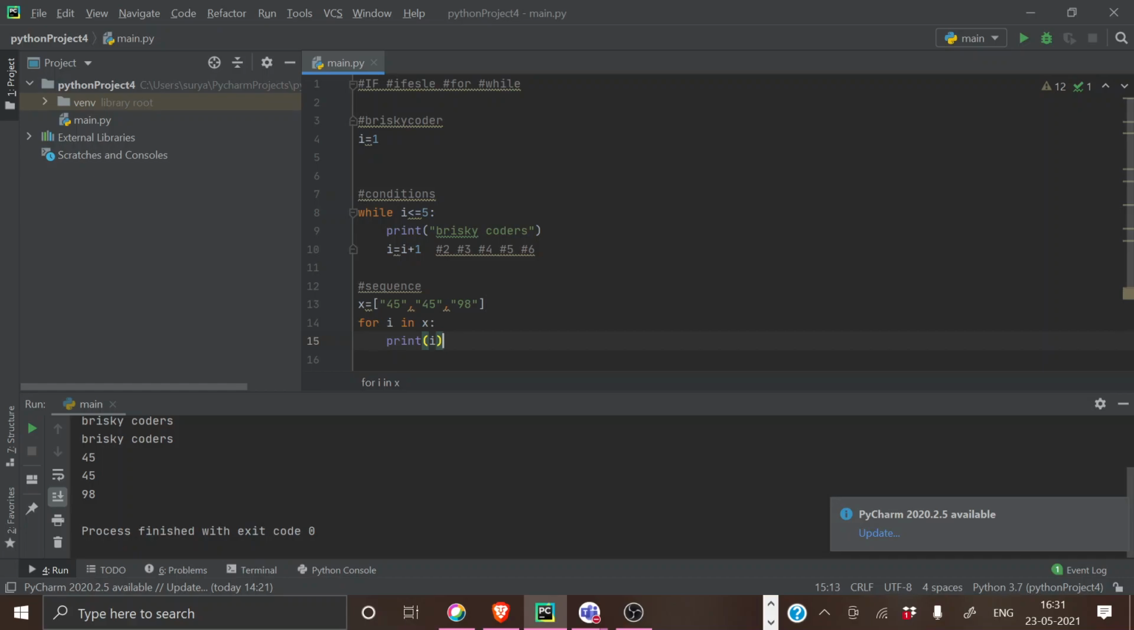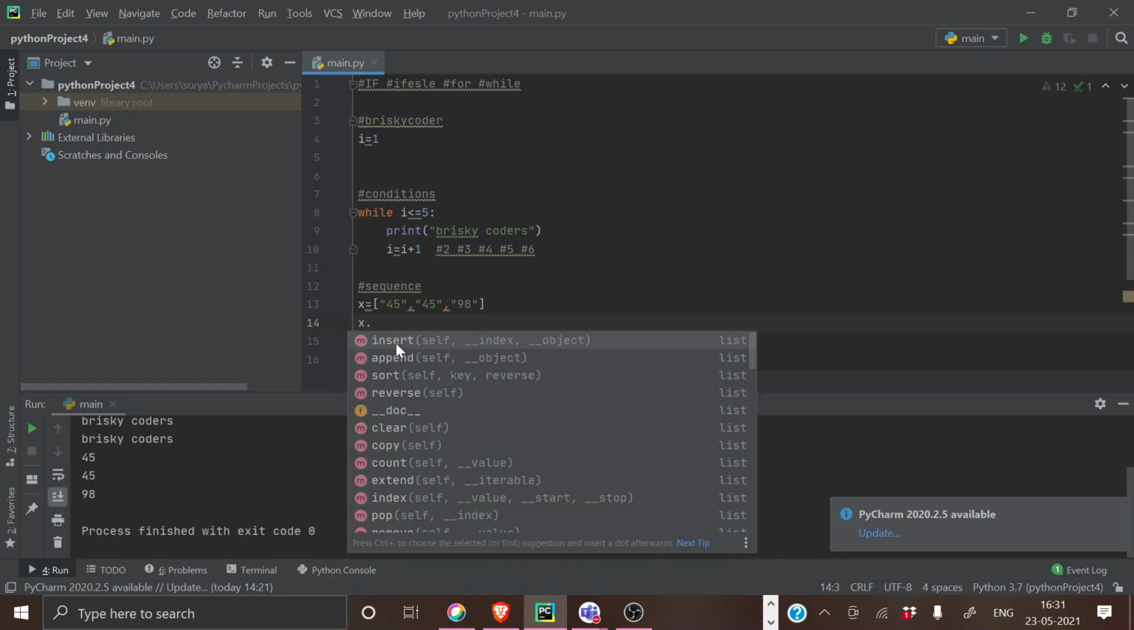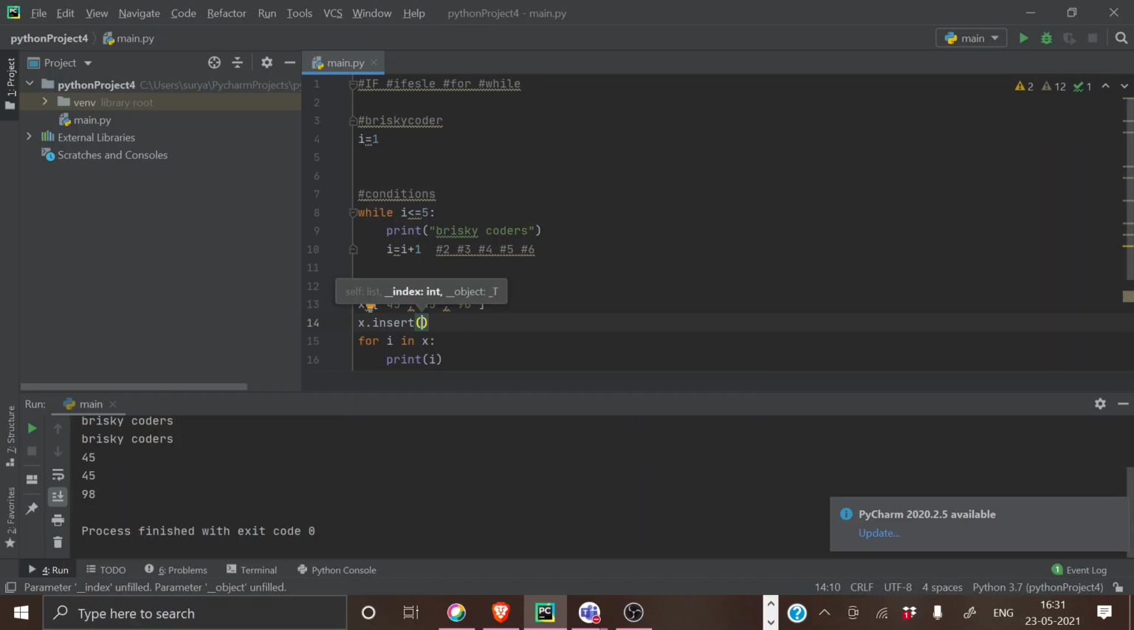Can we just change the numbers, the marks, in the list? Yes, you can change. That's what I said yesterday, right? If you want to do that, you have to use dot insert, and if you want to add 98, you have to show the index. If you are giving index 1, it will be inserted in the middle. That's what insert is.